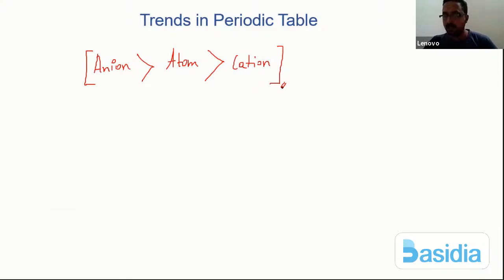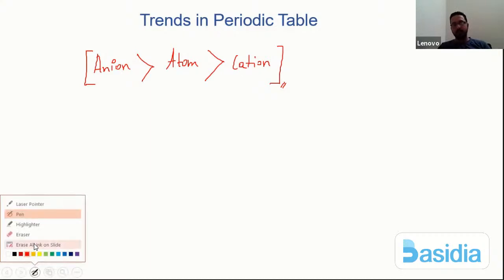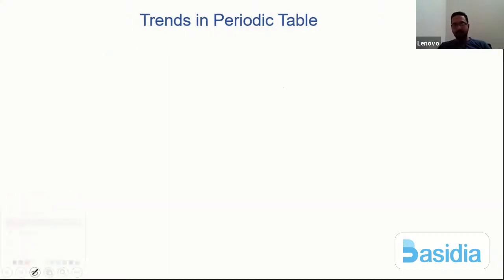Right. Now, as I told you, when we go to the atomic radius and the ionic radius, we have just discussed the normal trend, correct? What happens across the period, what happens down the group, that is what we have studied.